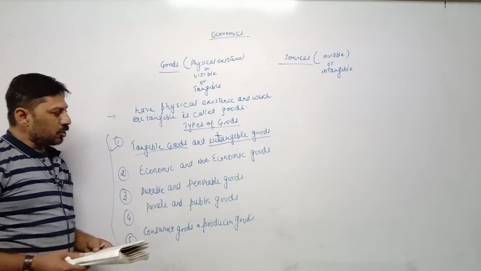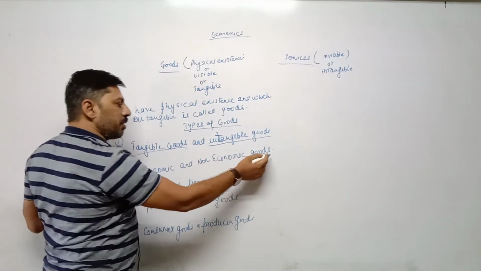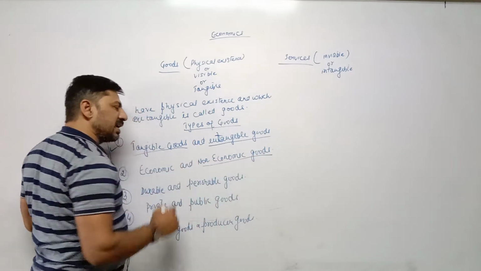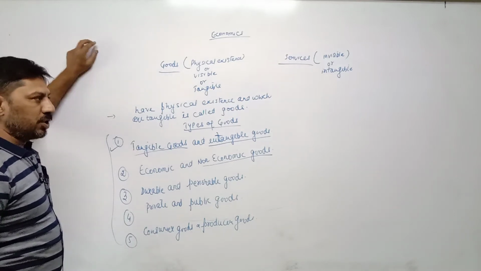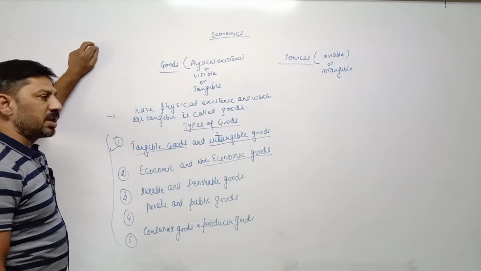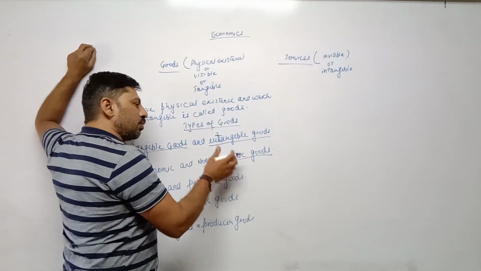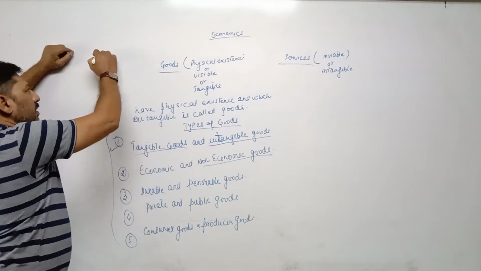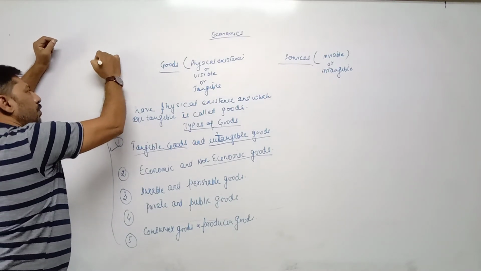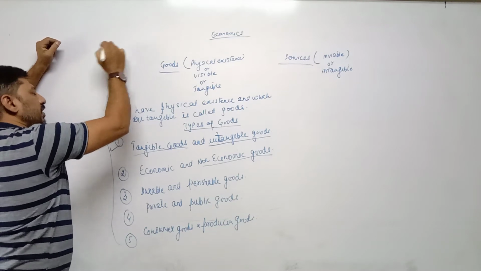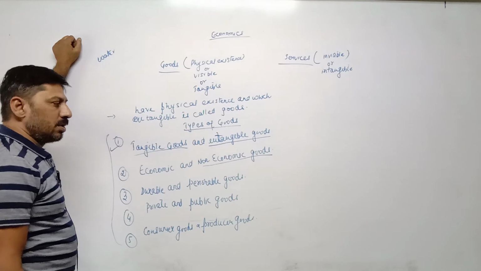Next one is economic and non-economic goods. Non-economic goods means which has no value. No value means here no price, no monetary price. The goods which do not have any monetary price, monetary value, such goods are called non-economic goods. For example, many years ago, water was available free of cost. That time it was a non-economic good.